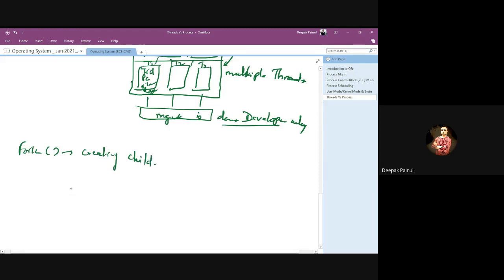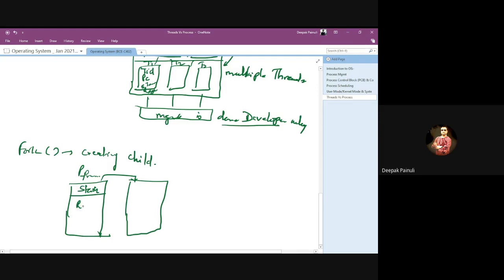Whenever you create a child, if this is the parent process, the memory space is copied to another location, and every child process has the same copy of this data: stack, registers, code, and data.